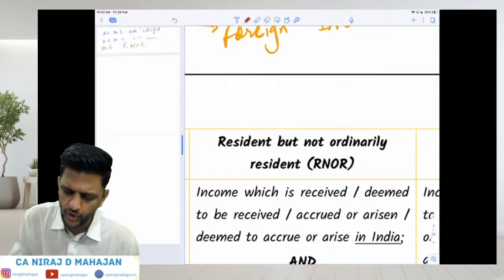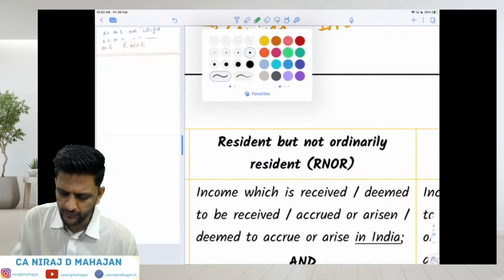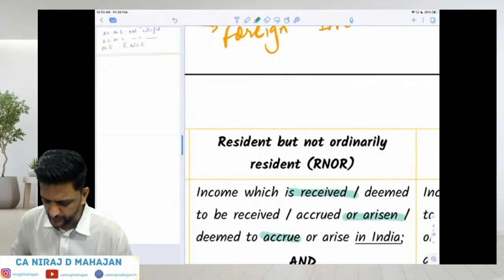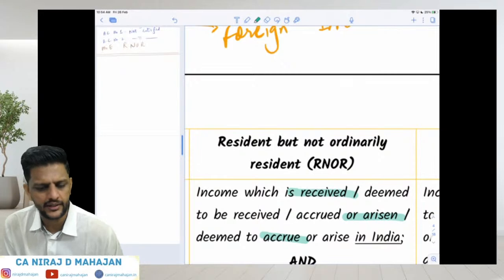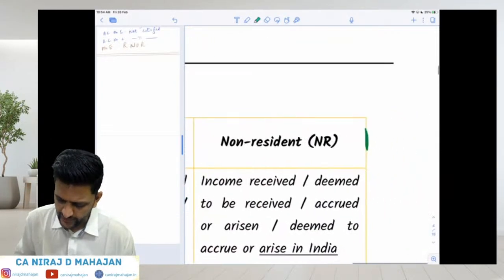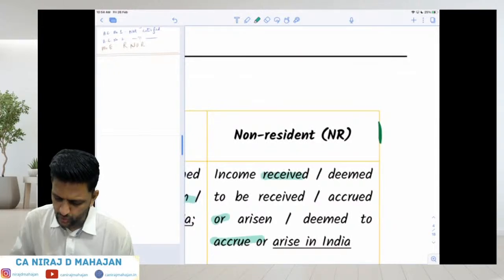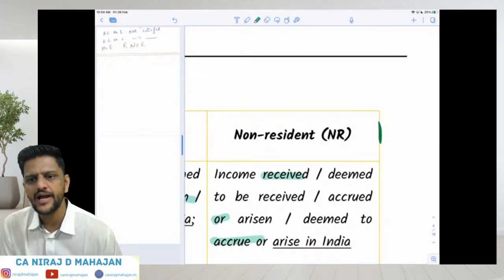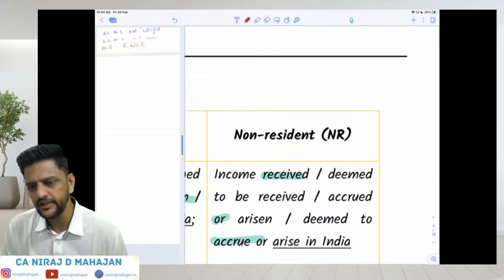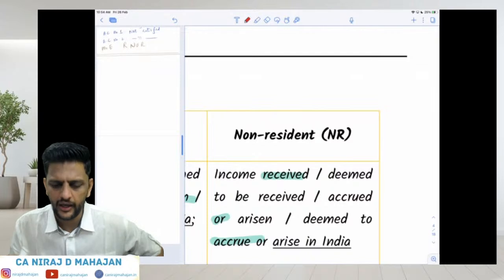Indian income. I hope you remember what Indian income is, bachcho: which is received in India or arises in India. That will be taxed in India for RNOR. And for NR, again, which is received or accrues in India, Indian income is taxed. So Indian income will be taxed for all: ROR, RNOR and NR.